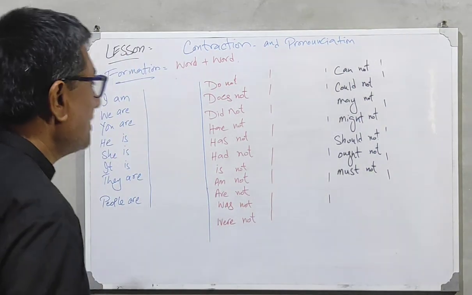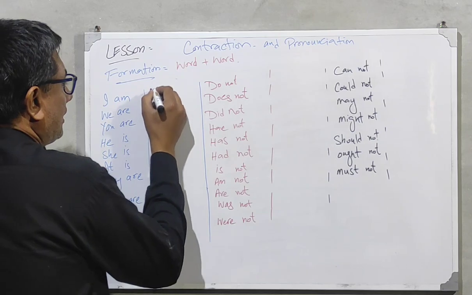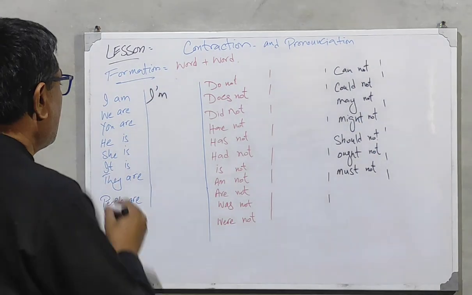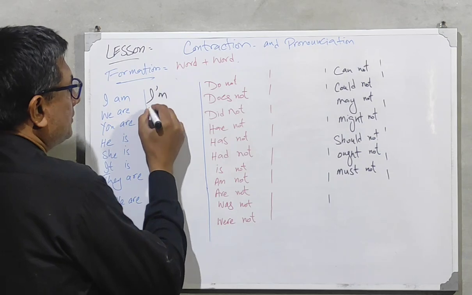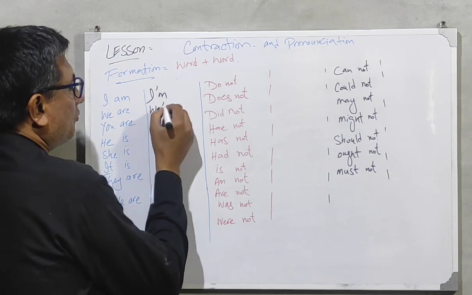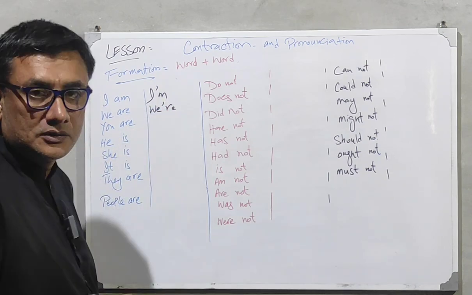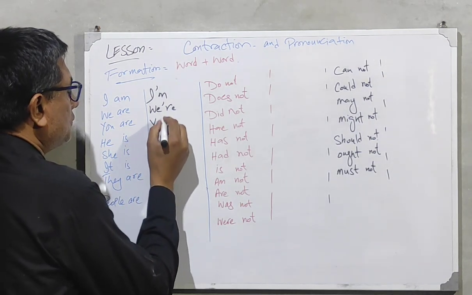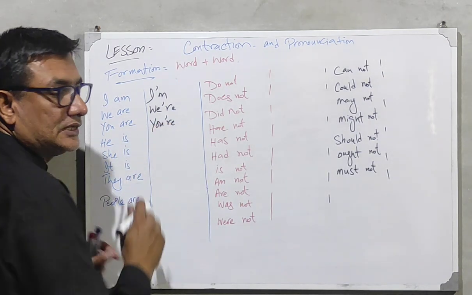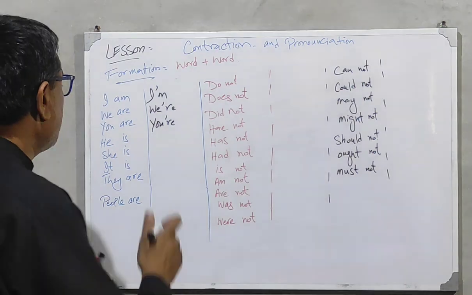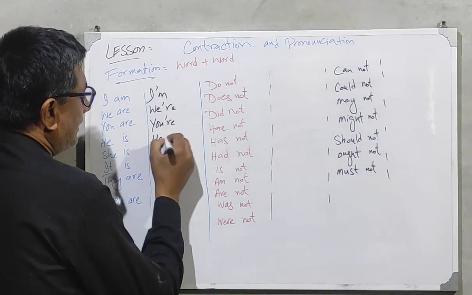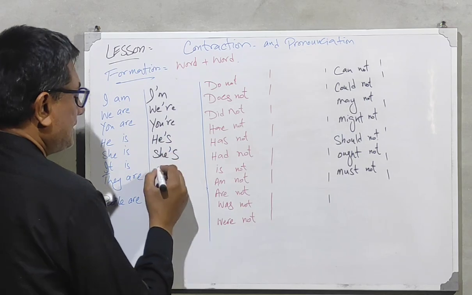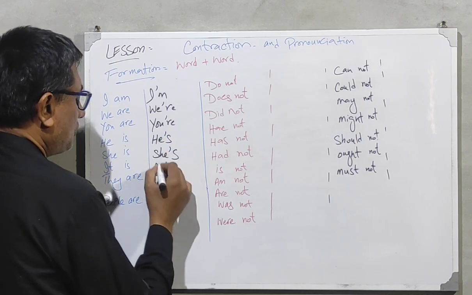Let's move. First, we will be putting down I, apostrophe M, and then we are. This means we, apostrophe re. You are, you, apostrophe re. Then he is, he, apostrophe s, she, apostrophe s, it, apostrophe s.